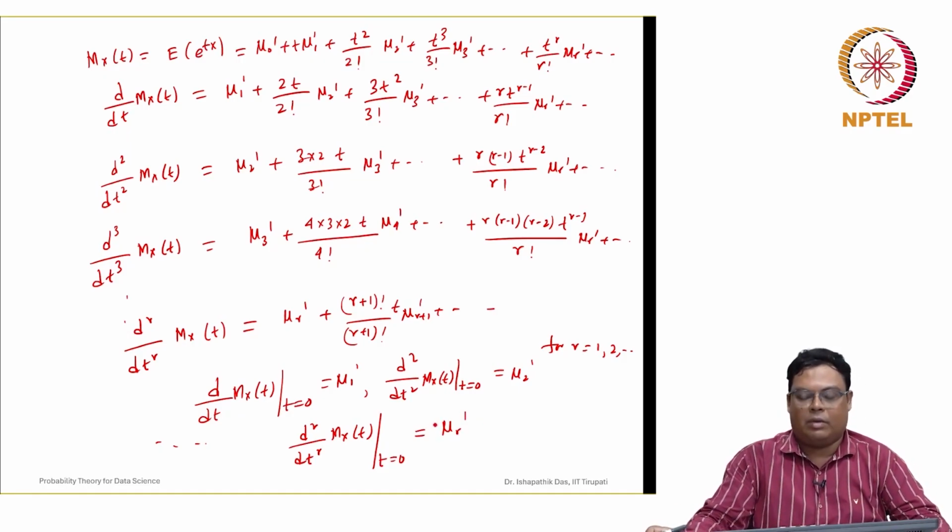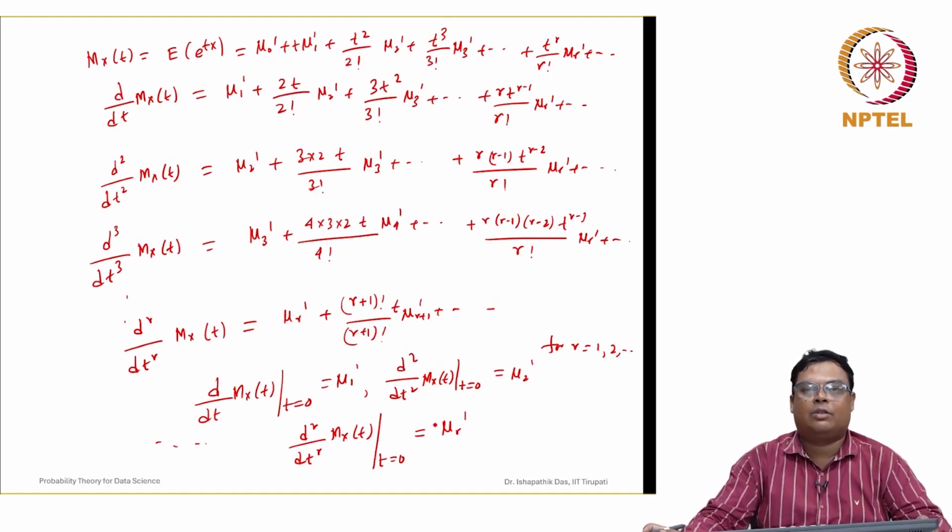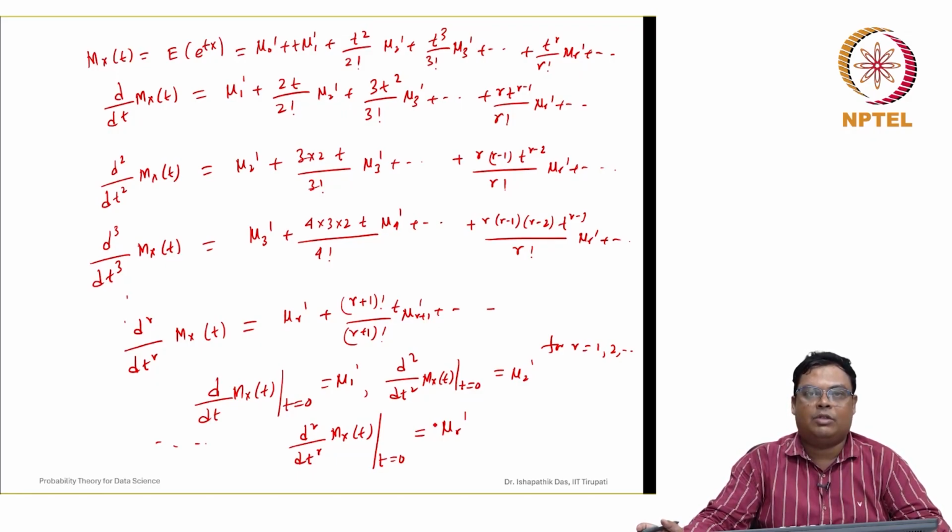So what we are gaining here is that whenever the moment generating function is known to us, sometimes finding the moments using the probability mass function or probability density function may be complicated for some random variables. In that case it may be simpler to use the moment generating function.